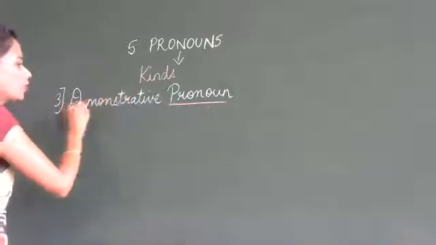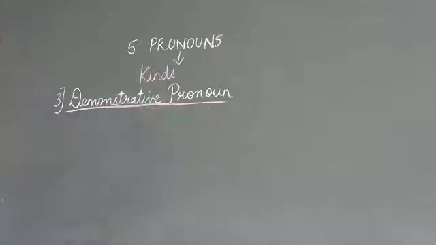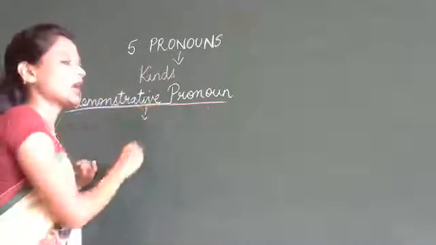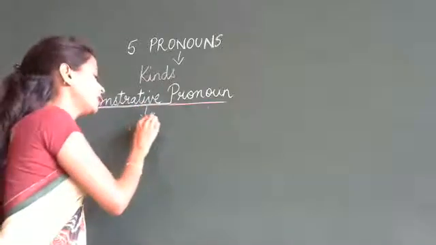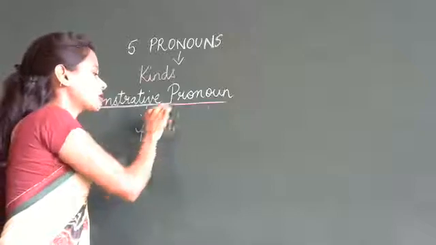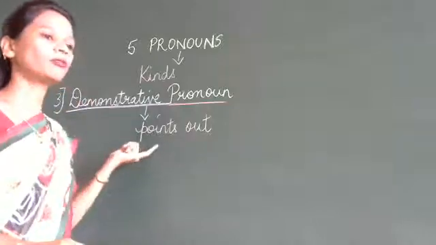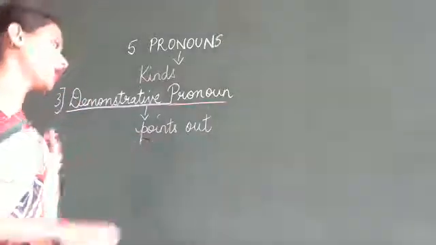Yes, it is demonstrative pronoun. It is very easy to understand. What is a demonstrative pronoun? A demonstrative pronoun refers to something that points out.